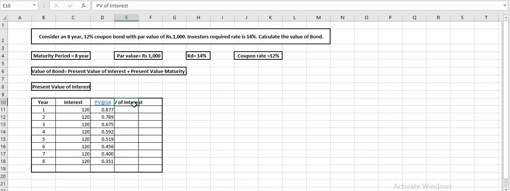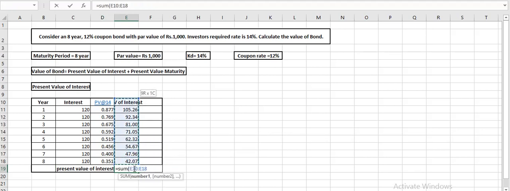So by multiplying interest with its respective year present value, we can get the respective present value of interest. Now the only thing which we need to compile, make addition, is over here. We want present value of interest, and that can be the summation of all present value of respective year interest. So we make summation here.